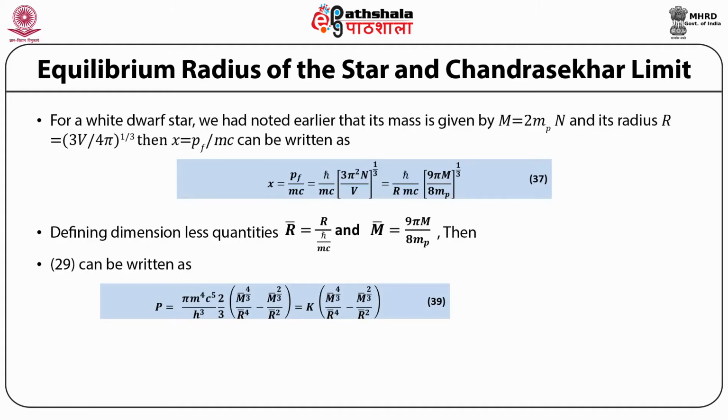Equation 29 can be written as P is equal to pi m^4 c^5 / h^3 multiplied by 2/3 multiplied by [M bar^(4/3) / R bar^4 minus M bar^(2/3) / R bar^2], which is equal to K times [M bar^(4/3) / R bar^4 minus M bar^(2/3) / R bar^2], where K is equal to pi m^4 c^5 / h^3 multiplied by 2/3.